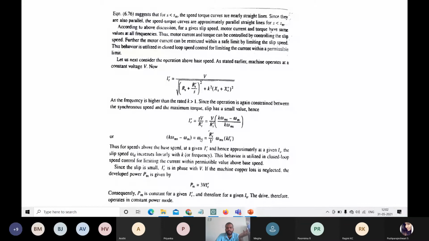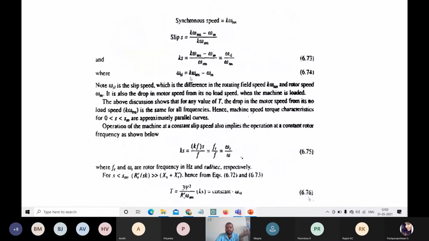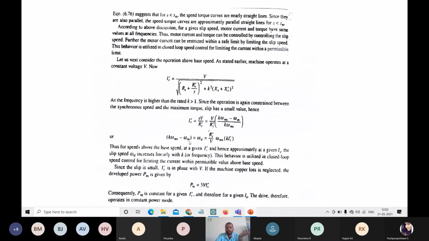So what is omega SL? Omega SL is equal to K omega ms minus omega m. Substituting here, K omega ms minus omega m is K omega ms into SV divided by RR dash, which is K omega ms into IR dash divided by RR dash divided by V. We have just simplified the equation.